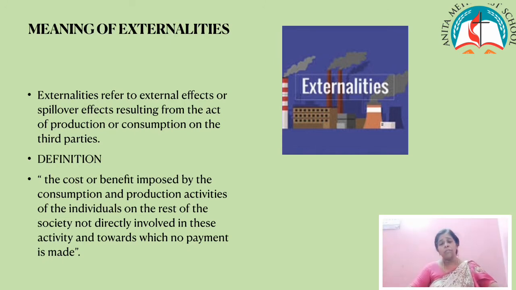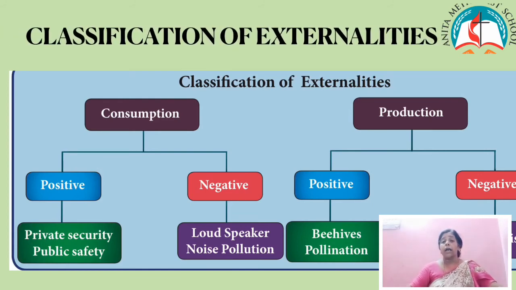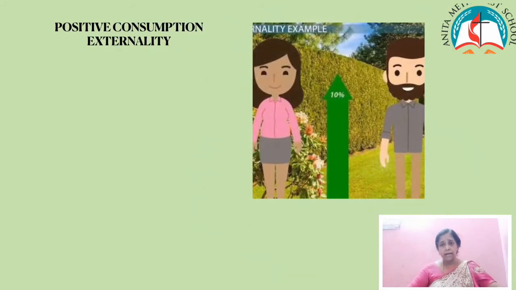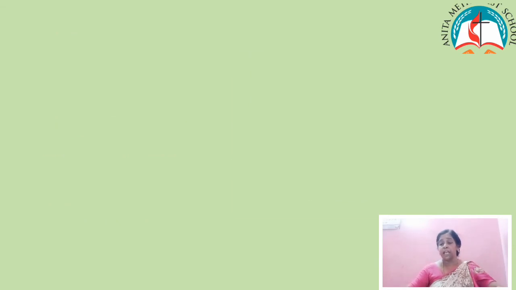Children, now we all know the meaning of externalities. Now we are going to learn the classification of externalities. It may be of consumption and production. In consumption also we have positive consumption externality and negative consumption externality. Now, positive consumption externality. When some residents of a locality hire a private security agency to patrol their area, the other residents of the area also get benefited without bearing any cost. This is known as positive consumption externality.